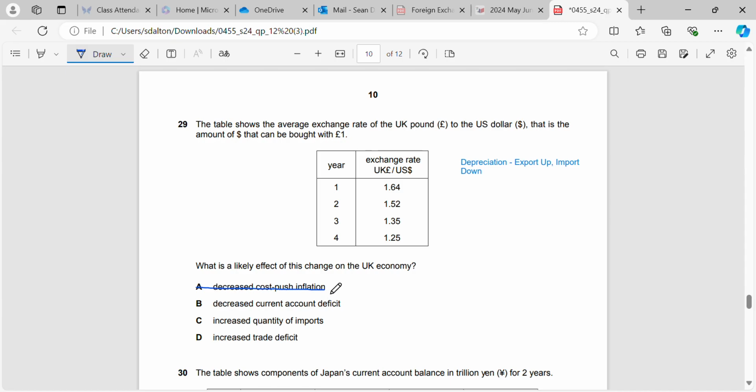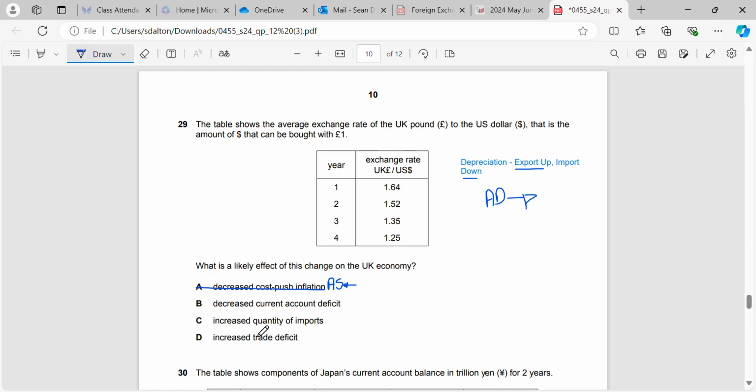No. Remember that cost push inflation is where AS will go to the left, right? So to decrease cost push inflation, we will need to change AS. And exports going up and imports going down will change AD. So what it will result in is AD moving to the right.